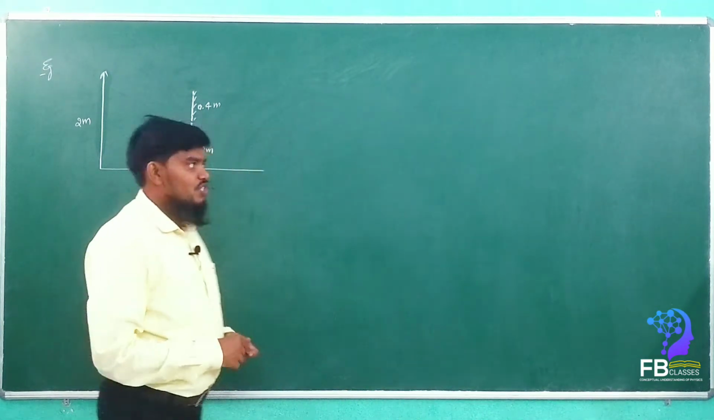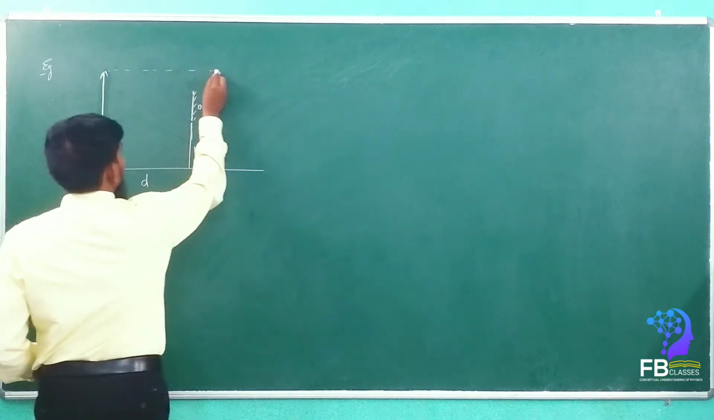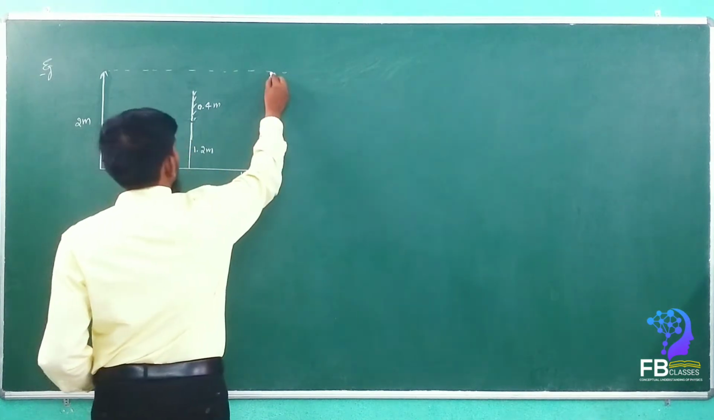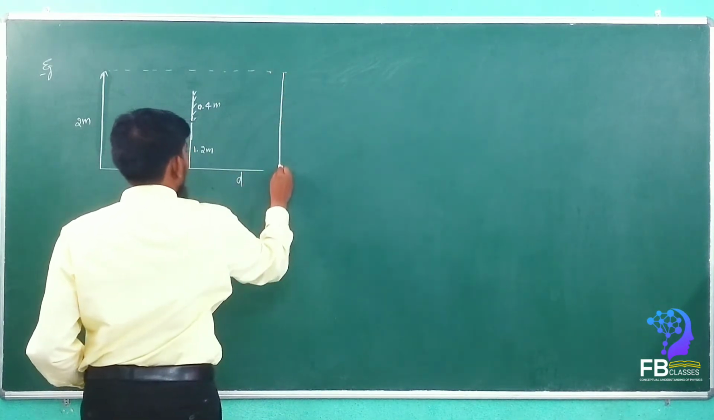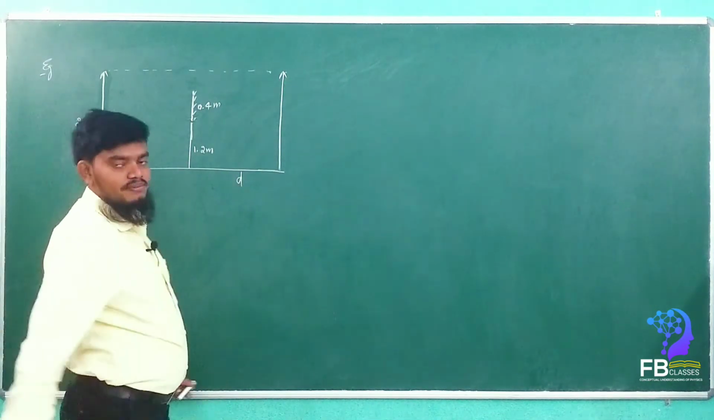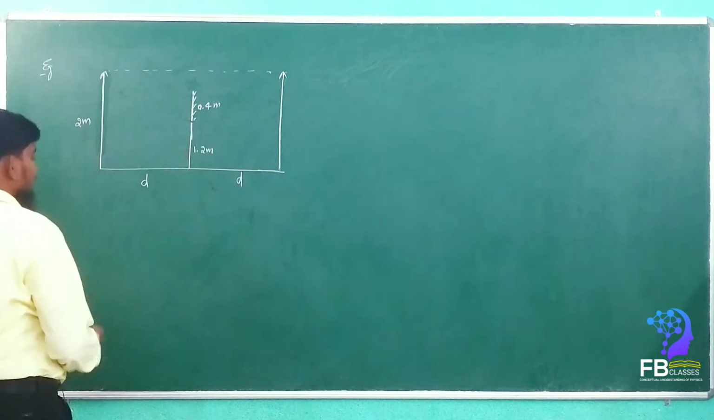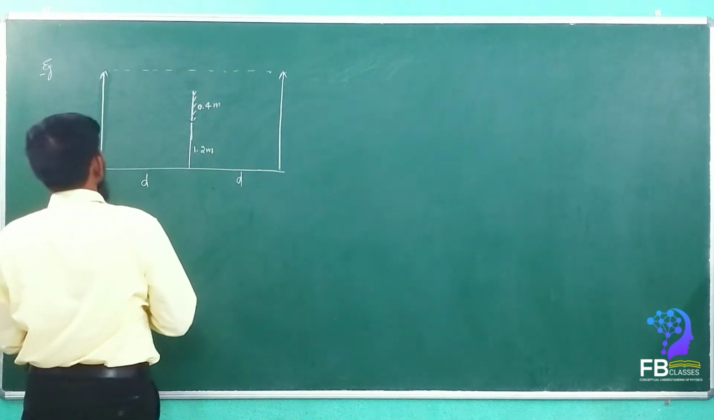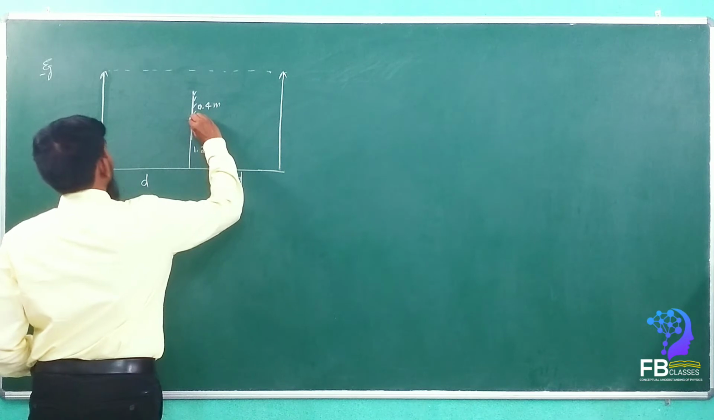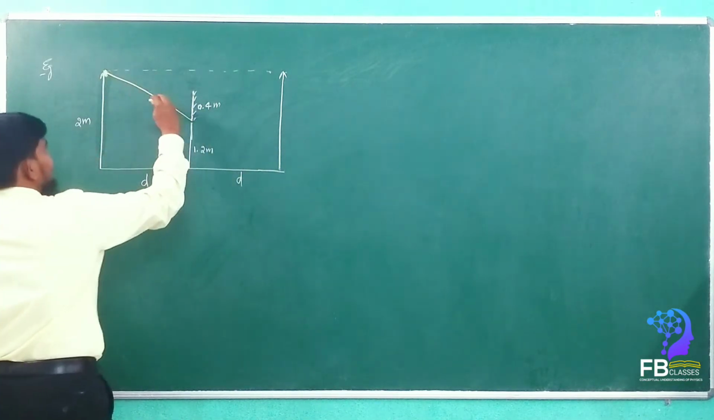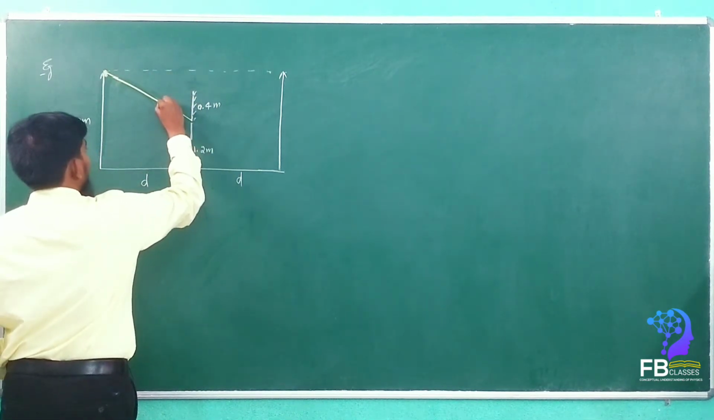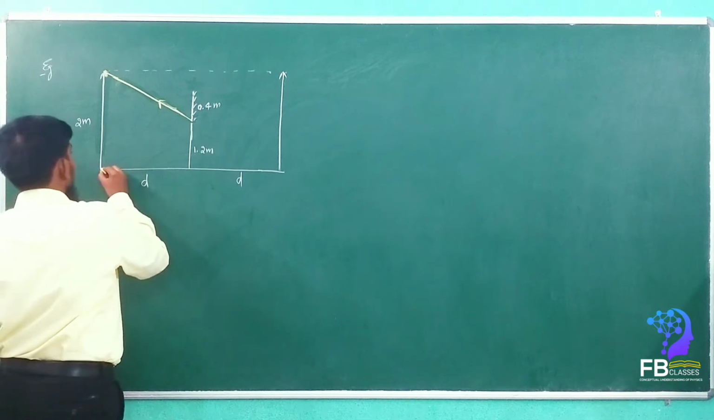So the total image is formed here. Let us consider that the object is at a distance d from the mirror and the image is also at distance d. Now see how the ray diagram will come. One of the rays we are going to take is from the bottom to the head. Yes or no? Yeah.